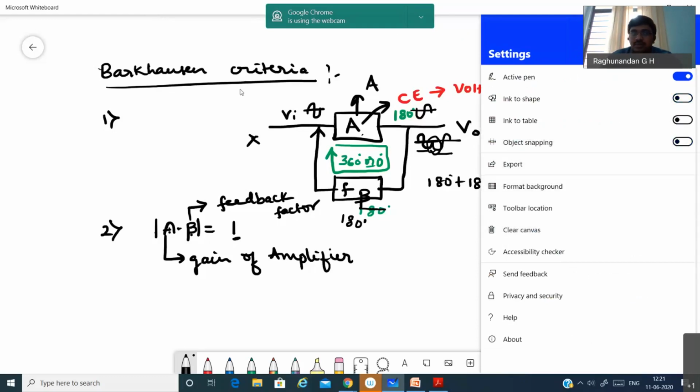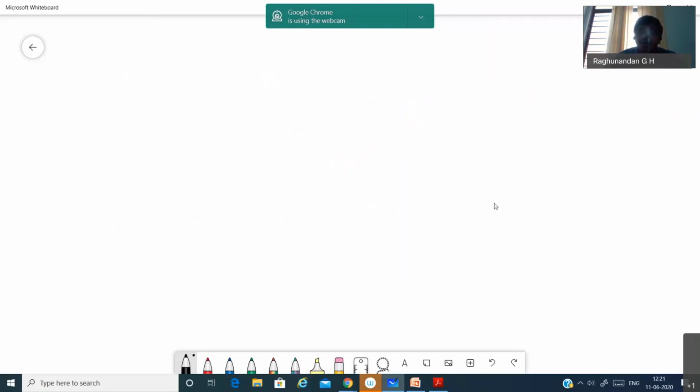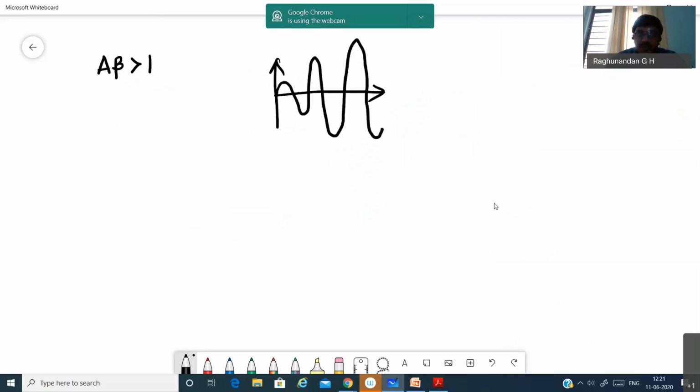Now let us assume that this Barkhausen criterion is not satisfied. That means if A beta is greater than 1, the product of A into beta is greater than 1, then the output, instead of sustained oscillation, will be growing type oscillation. That means you can see the amplitude keeps on increasing. If A beta is less than 1, then we will have decaying type oscillation.